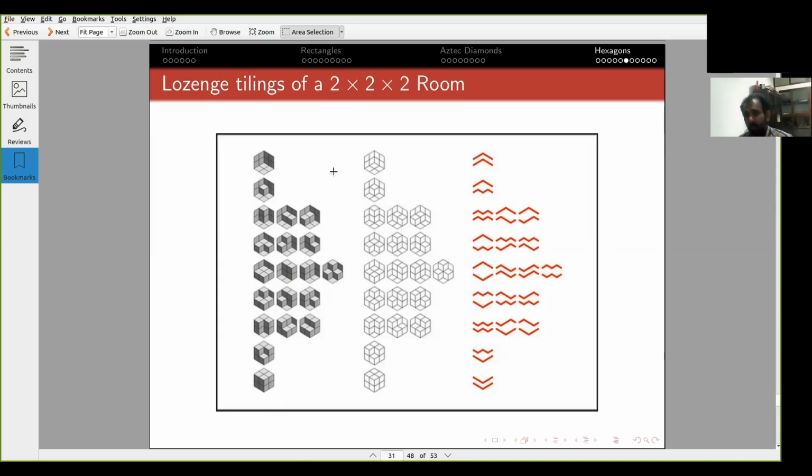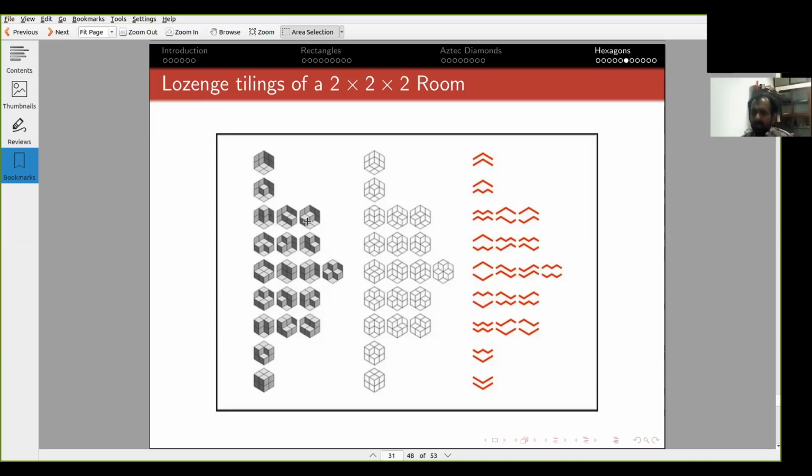Another symmetry that one can employ is rotation by 120 degrees. If you rotate by 120 degrees, you will again get a tiling of the same hexagon, and you can ask yourself how many tilings are there in the A by B by C hexagon which are symmetric about this rotation. So of course A, B, and C have to be equal for that.